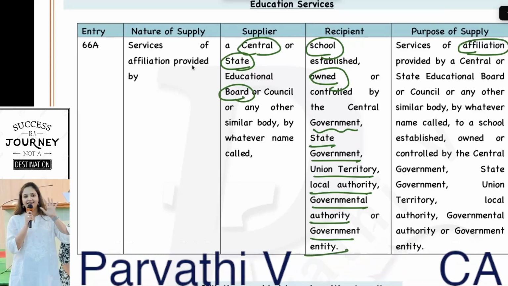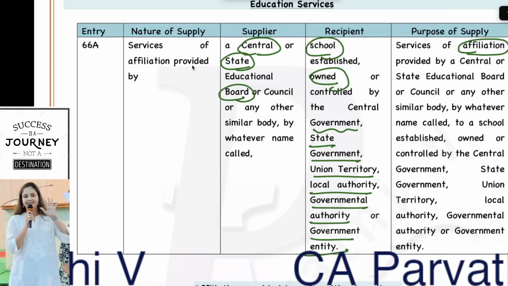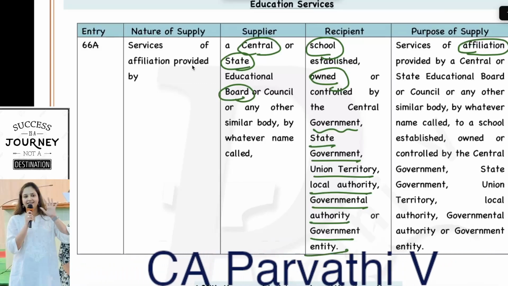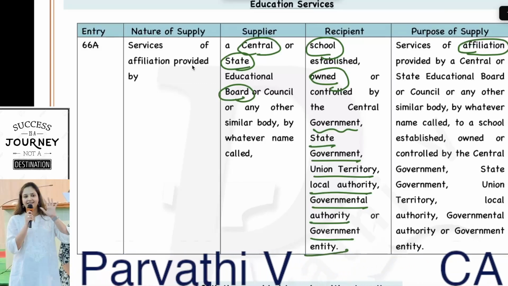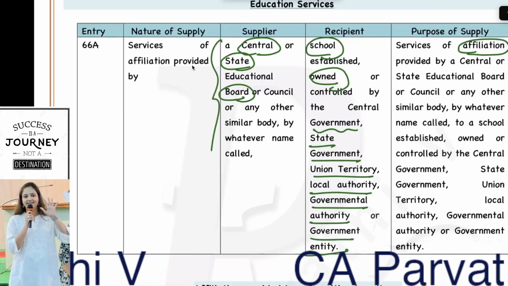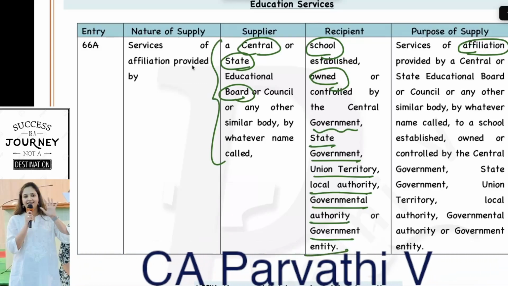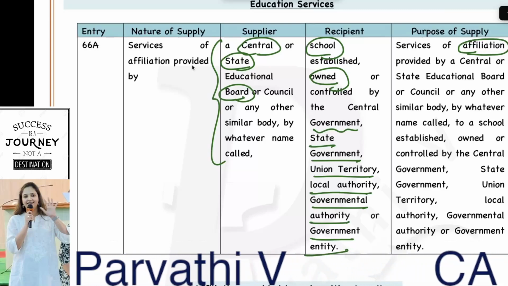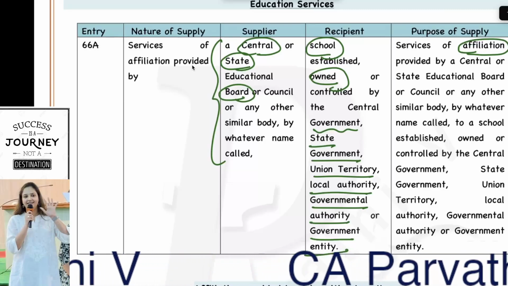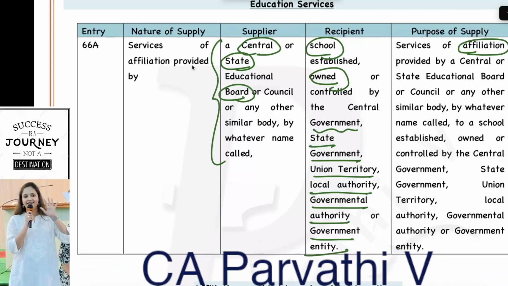So, earlier, what was the position? Earlier, affiliation services provided by the boards were taxable. They have to pay an affiliation fee to these central boards or state boards. On this, GST was charged because it was a taxable supply.